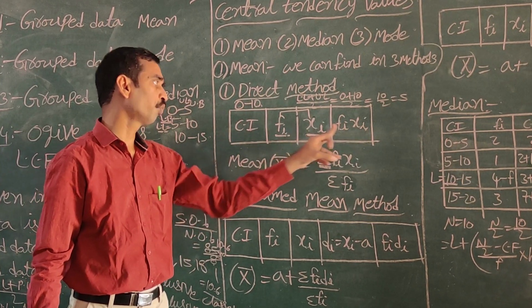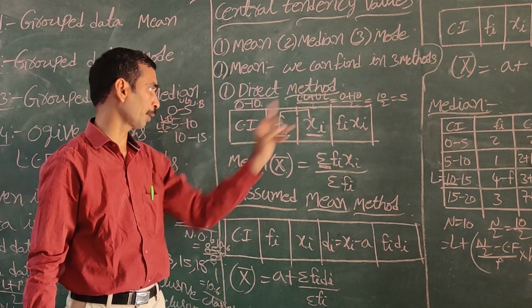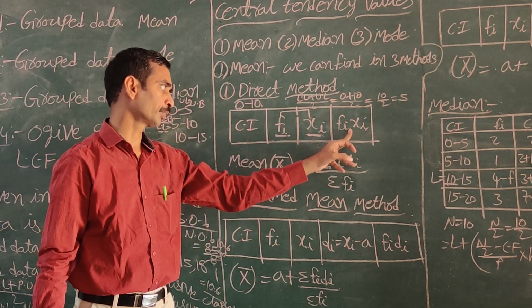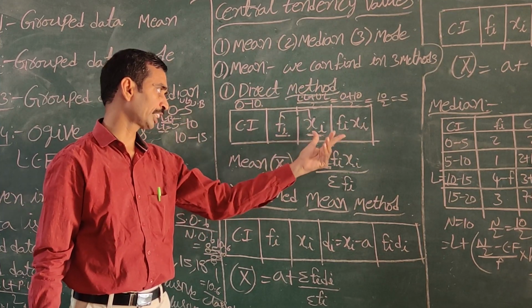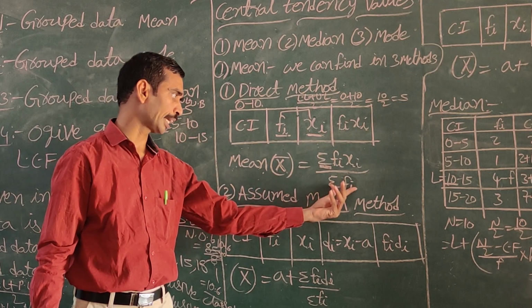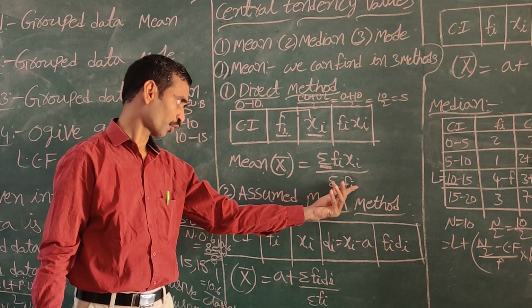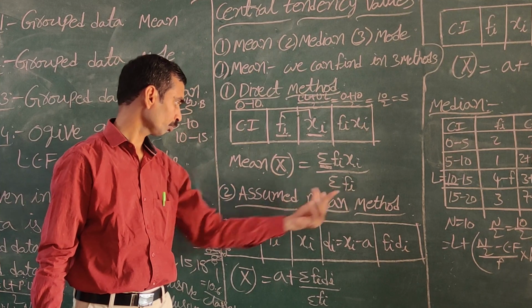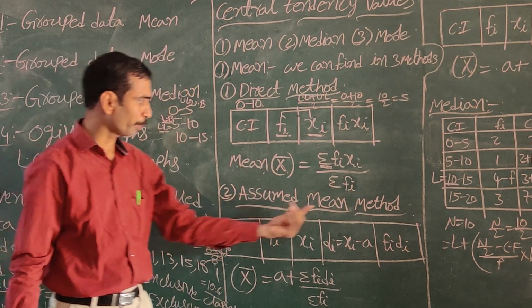Here there are only 4 columns. In the direct method table, remember 4 columns. This is a 4 marks problem. For the table 2 marks, and for the calculation also 2 marks. Next method, the assumed mean method.